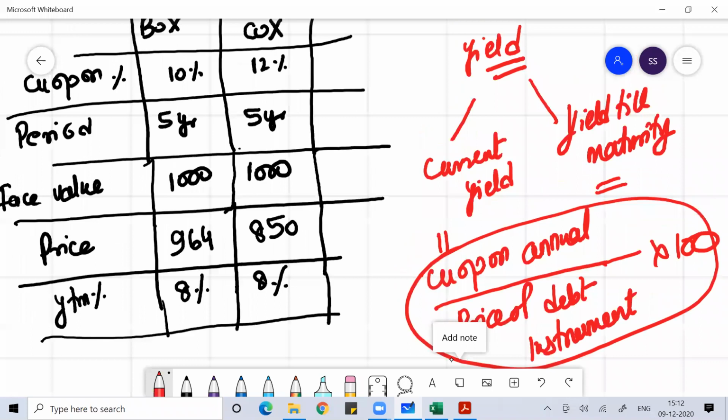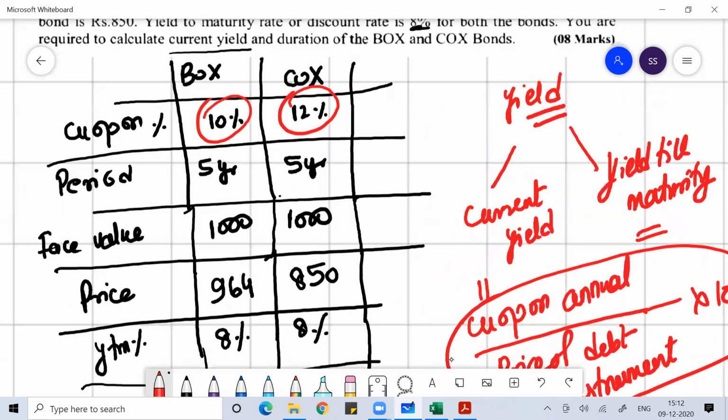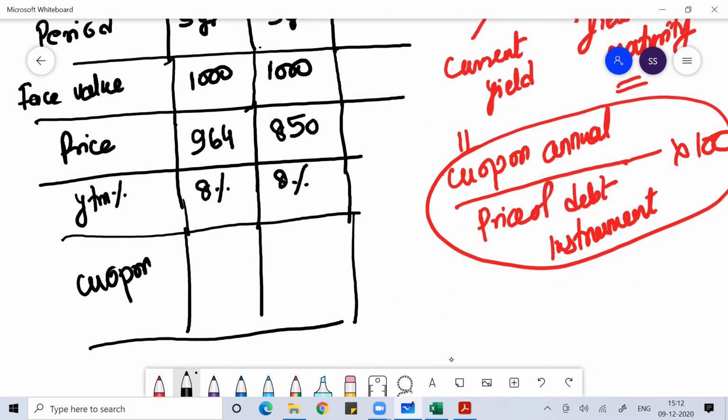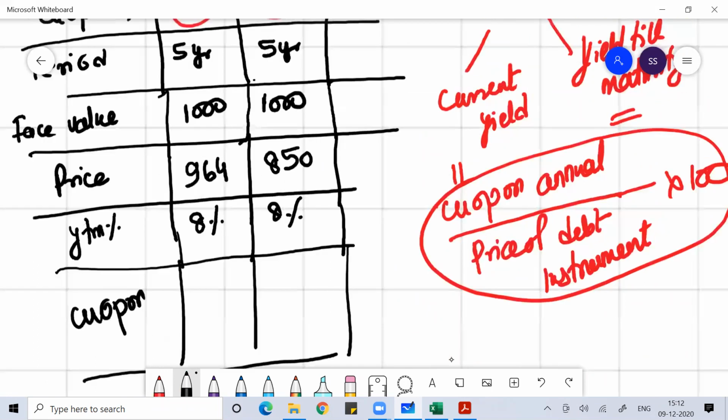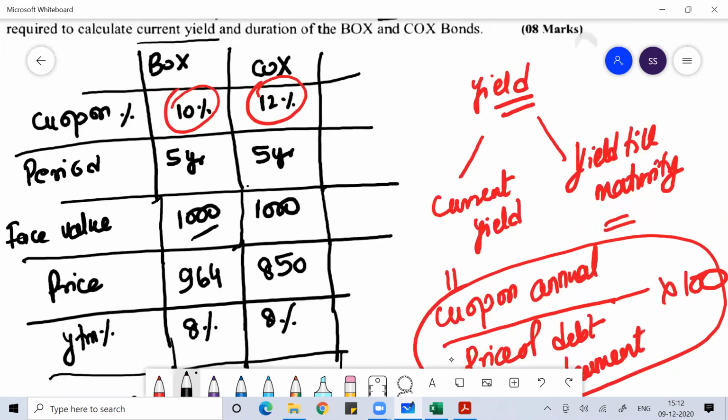Here you can see the coupon values are given in percentages. So you can find the value of the coupon. The coupon of the first, BOX, is 10%. Face value is 1,000 rupees.